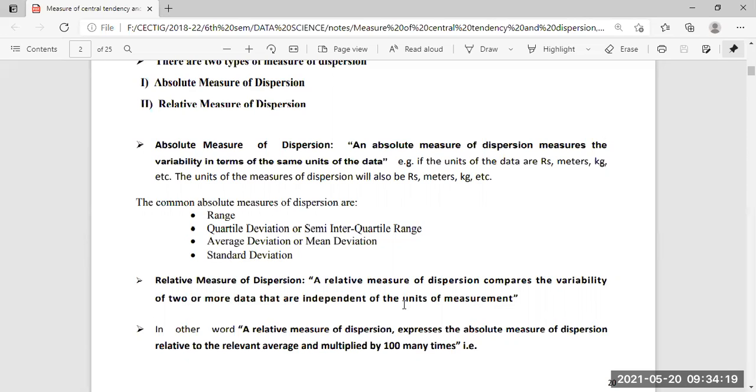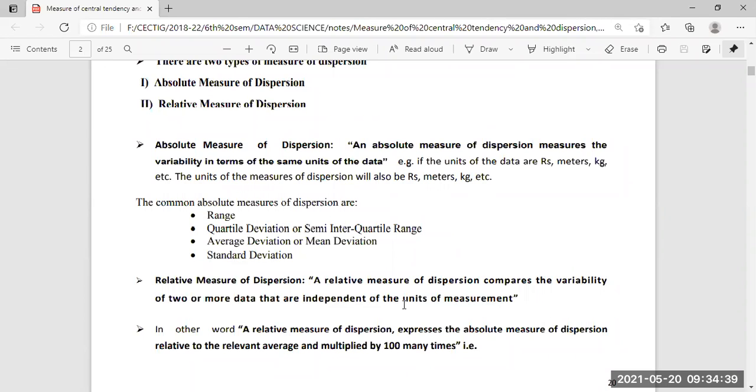And what is the absolute measurement of dispersion? The units of the n number of data sets, however many data sets are present, need to be the same. Otherwise, this absolute measurement of dispersion cannot be done.